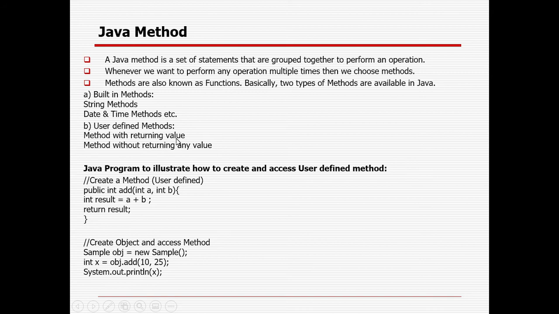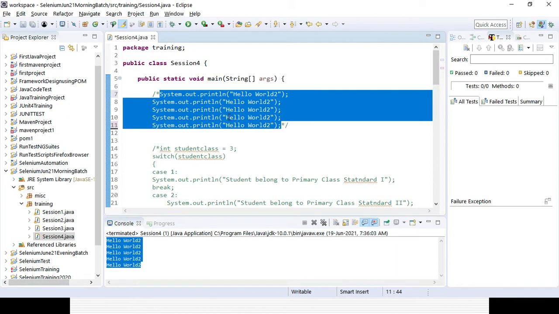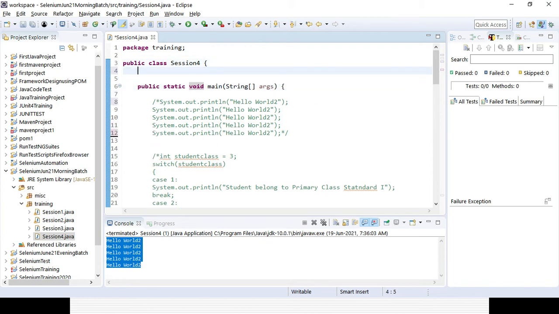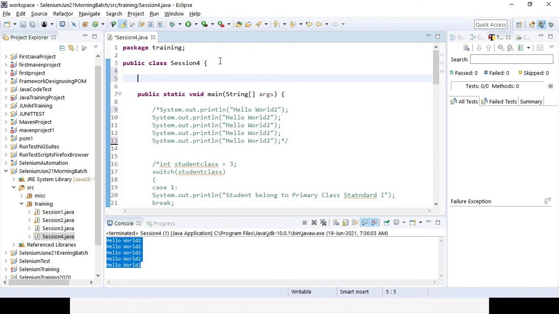Whenever I was talking about the main function, public static void main, that is the function name, the main function. Void is the return type, public is the access modifier, and static is the non-access modifier. So that is the reason the main method is returning nothing. There is no data type getting returned, only whatever we want to print to the console. Similarly, we can write a method which will not return anything, with return type void.